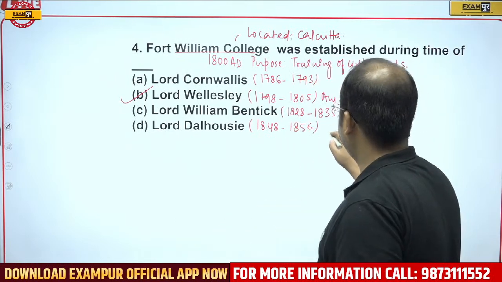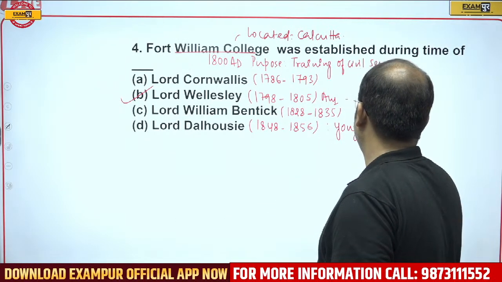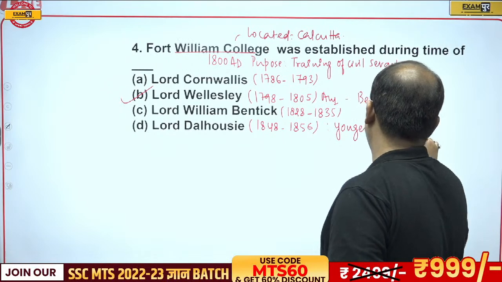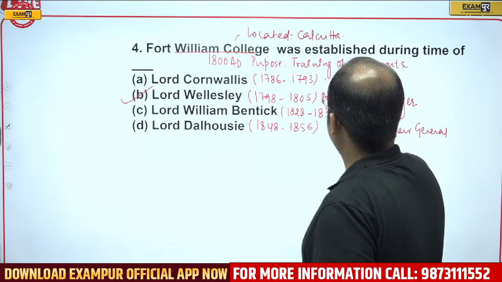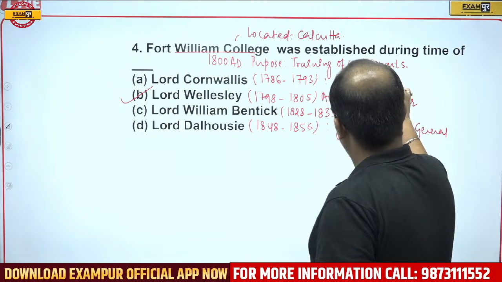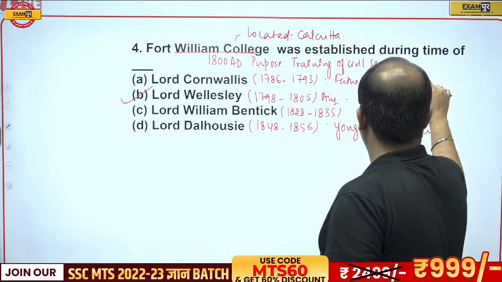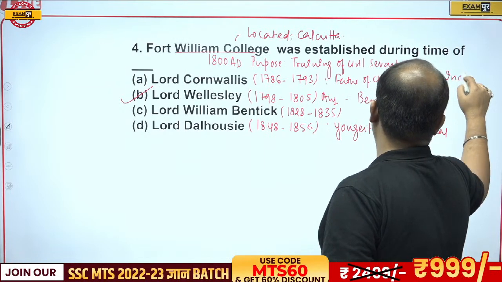Now Lord Dalhousie, youngest Governor General. Then Cornwallis, father of civil services in India.